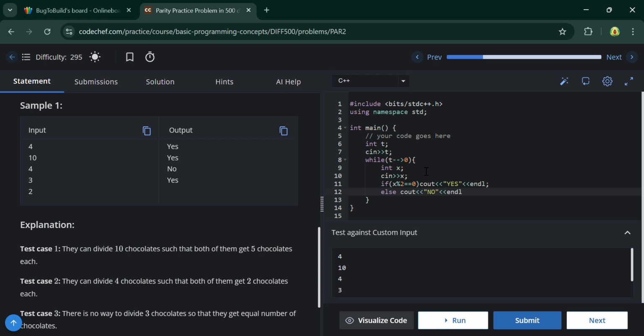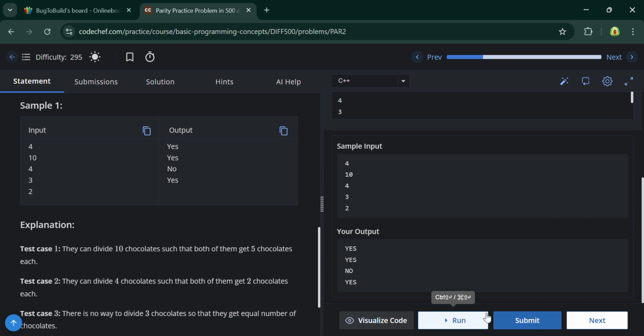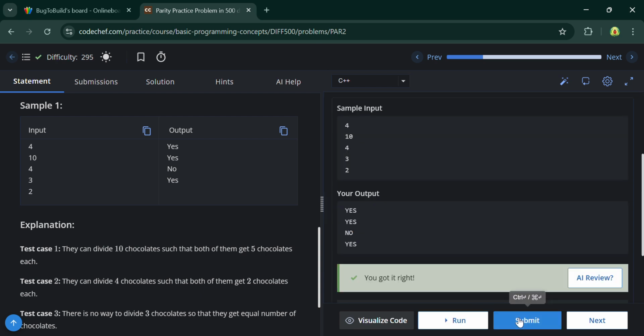So I hope you understand this code. Let's run this code. Yeah, this code works fine. Let's submit this. Yeah, this has been submitted.